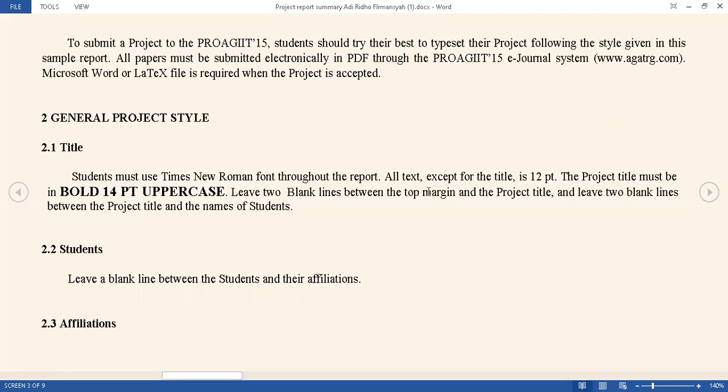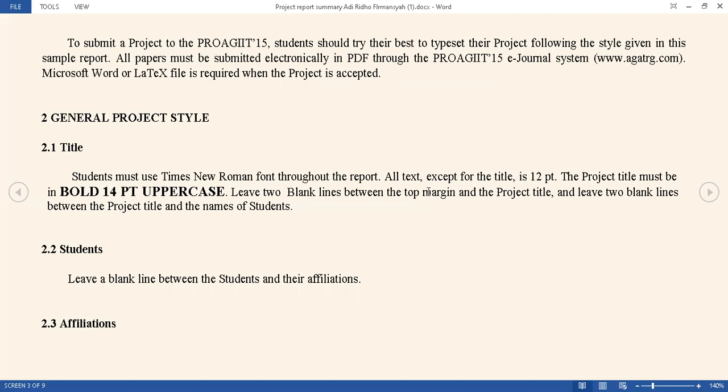To submit a project to the ProTagit, students should try their best to typeset their project following the style given in this sample report. Okay, number 2, general project style. Title. Students must use the Times New Roman font throughout the report. All text except for the title is 12.